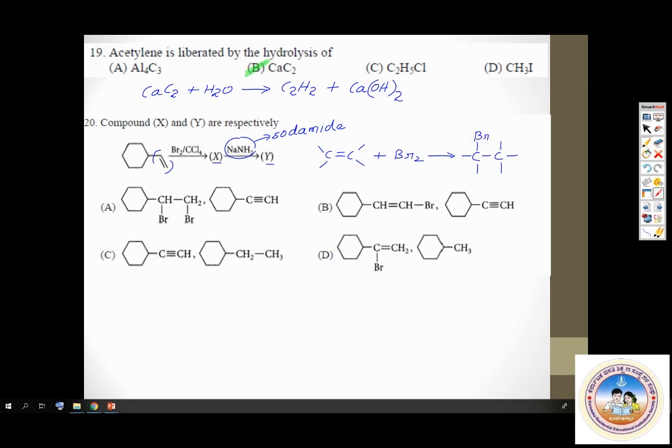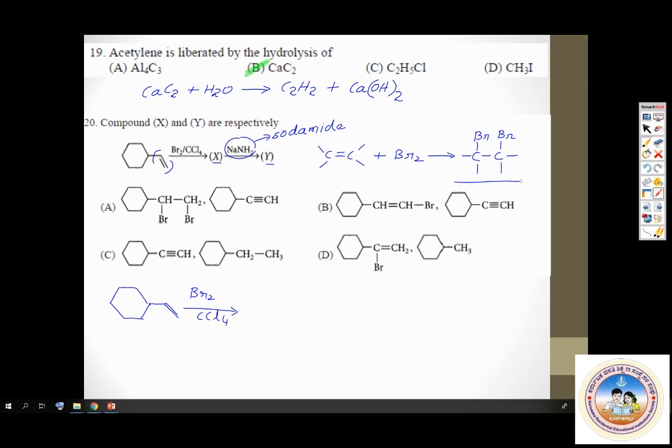Using this reaction, check out what is product X. Let me write that here. You have a ring, a hexagon, a cyclohexane ring. To that is attached one carbon with a double bond like this. Don't worry about the structure. Just follow the general reaction. What happens whenever bromine adds on to an alkene? See how we have got the products here. Bromine gets added on to both the carbon atoms of the double bond.